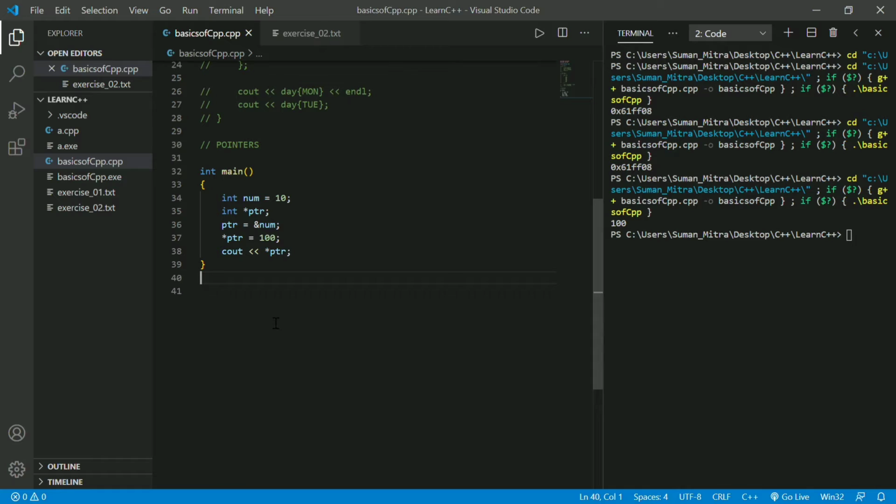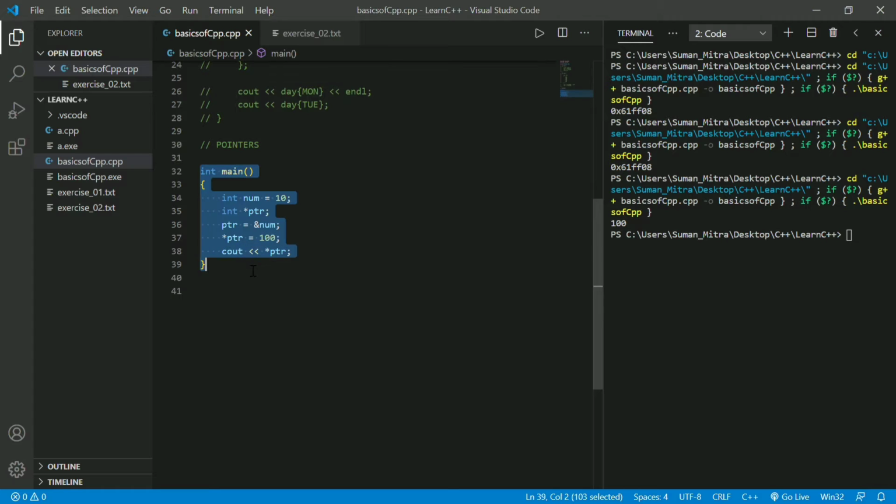In the previous video we learned about pointers. If you haven't, please watch the previous video, then come back. In the previous video we learned about pointers and how we can point to the address of a variable. So today we'll learn about arrays.